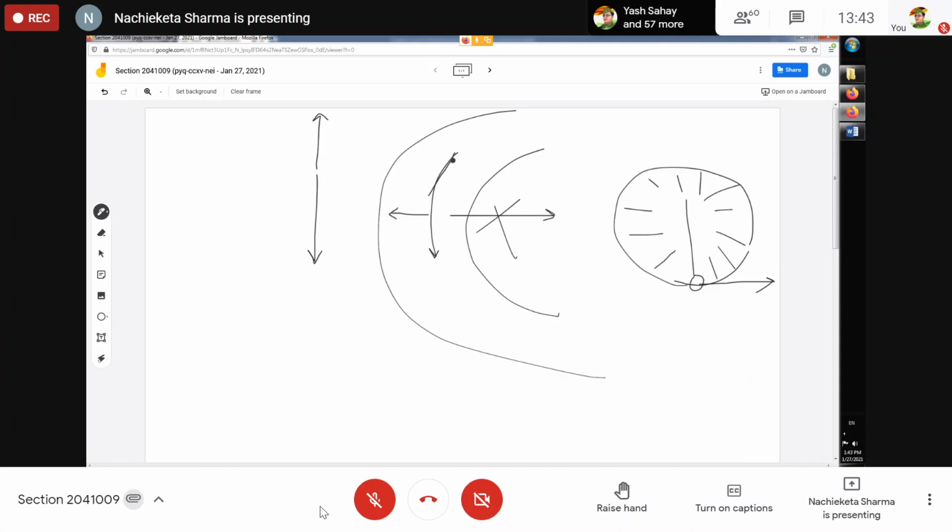The car has a tendency to move away from the center. That means the car will move away. Naturally the car wants to move away from the center, but the frictional force is trying to resist that tendency of the car to move away from the center. That is what actually happens.